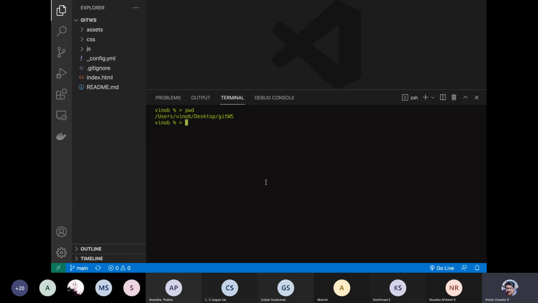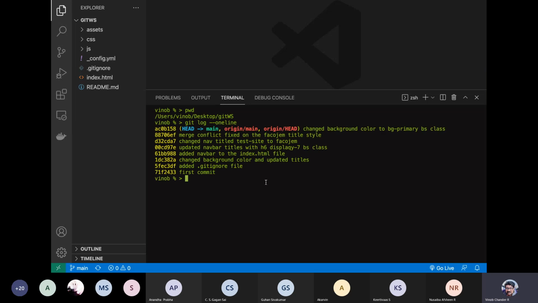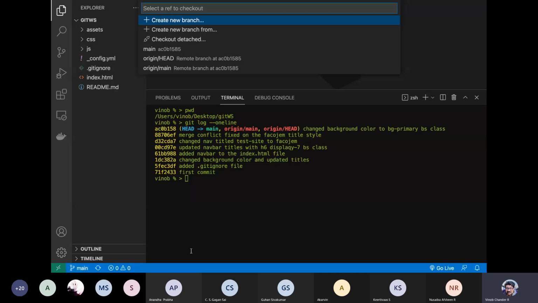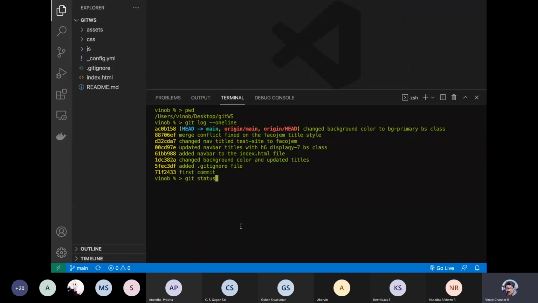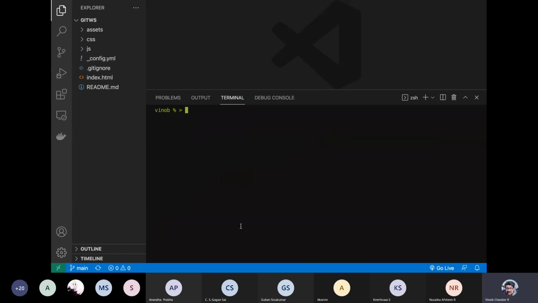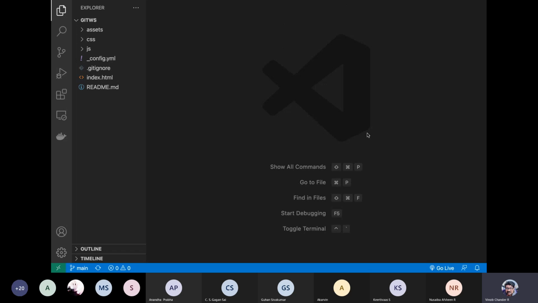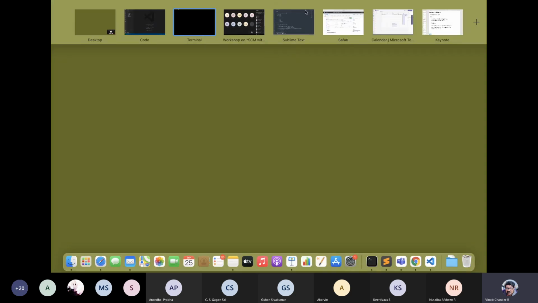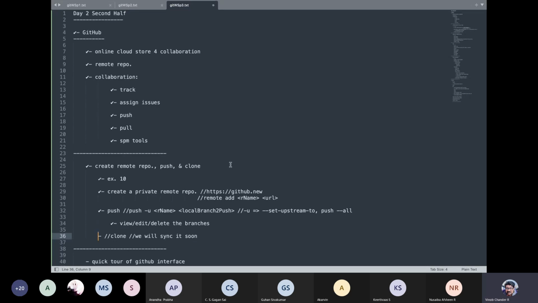All right, so if you do git log online, you have the main, the origin main, origin head, right? All these particular log messages are available. It is shown here. You can see it from here also, right? And then if you do a git status, it is clean. Okay, now that we have a clone available, let us go ahead and see what we are supposed to do next. We will do some updates and then we will sync it. Okay.